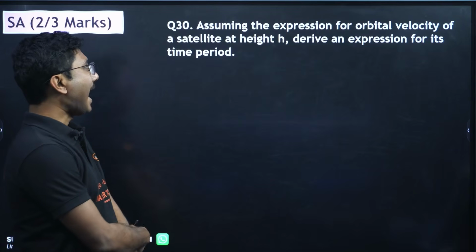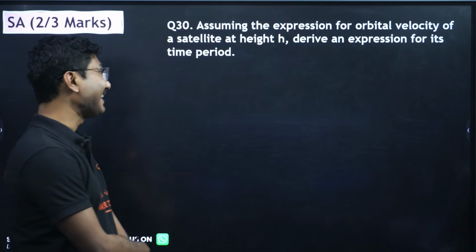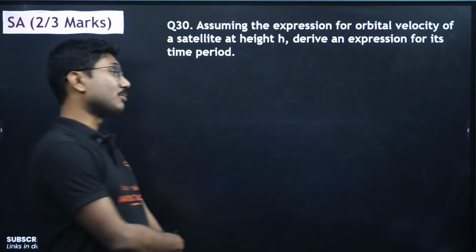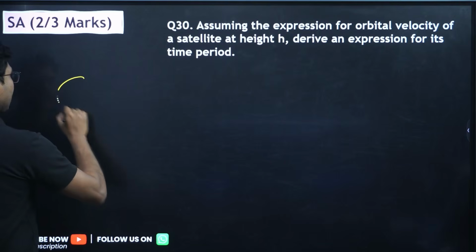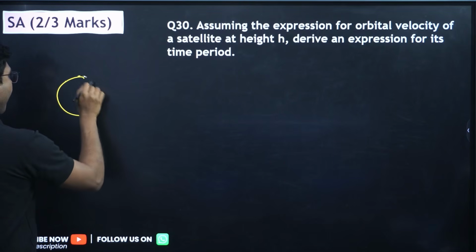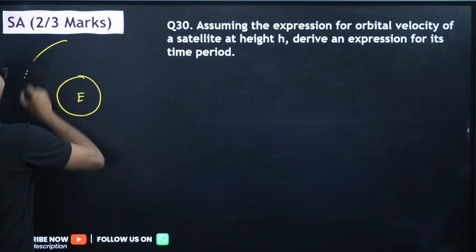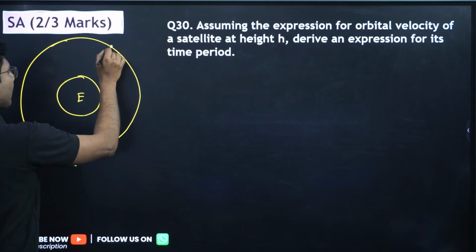Next, assuming the expression of orbital velocity of a satellite at height small h, derive an expression for the time period. Suppose this is our Earth and a satellite is orbiting around the Earth.